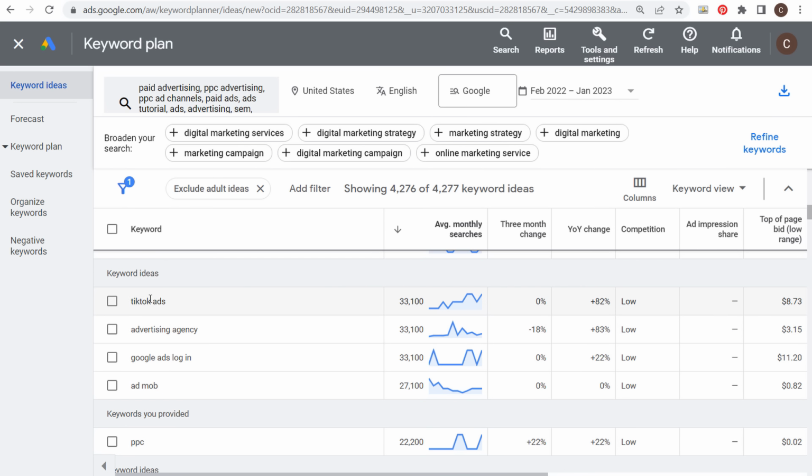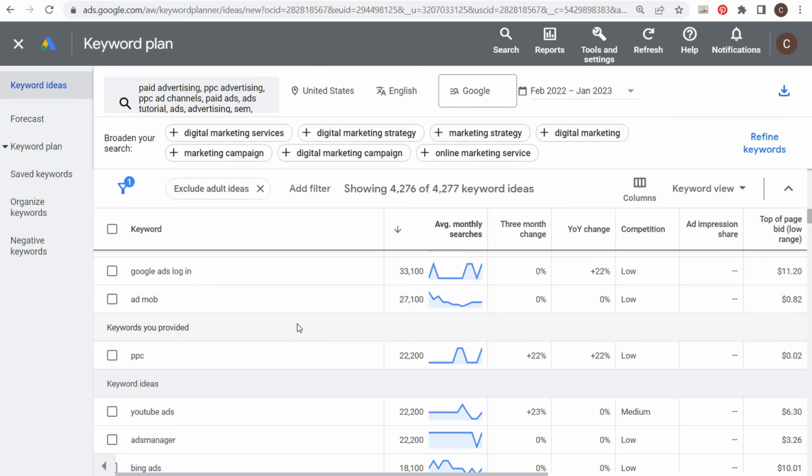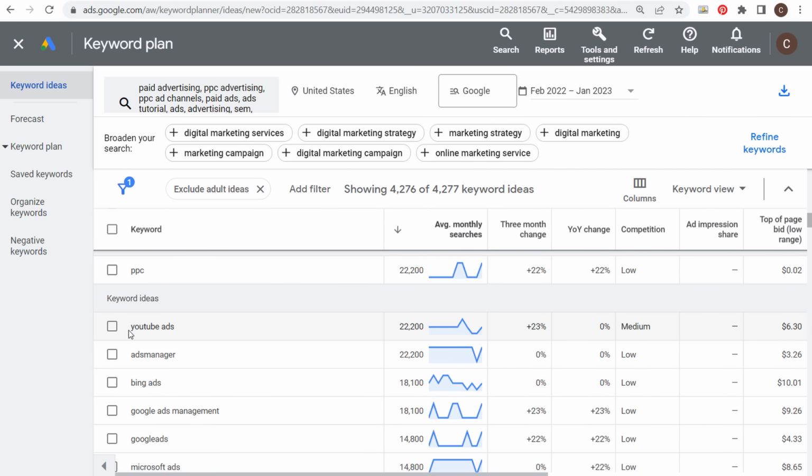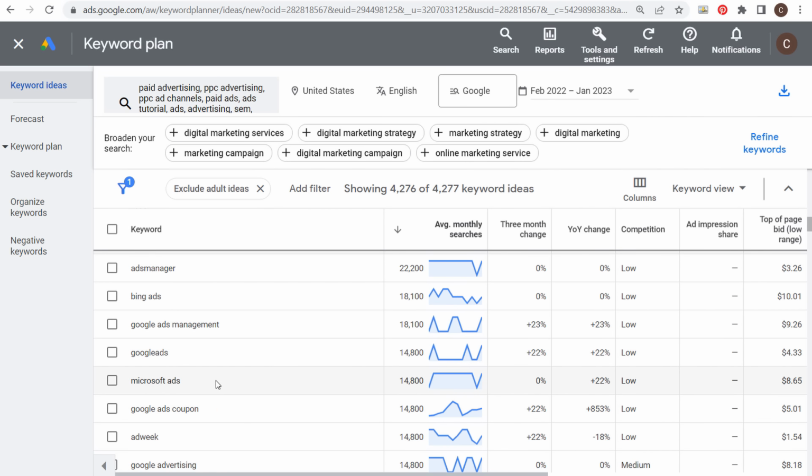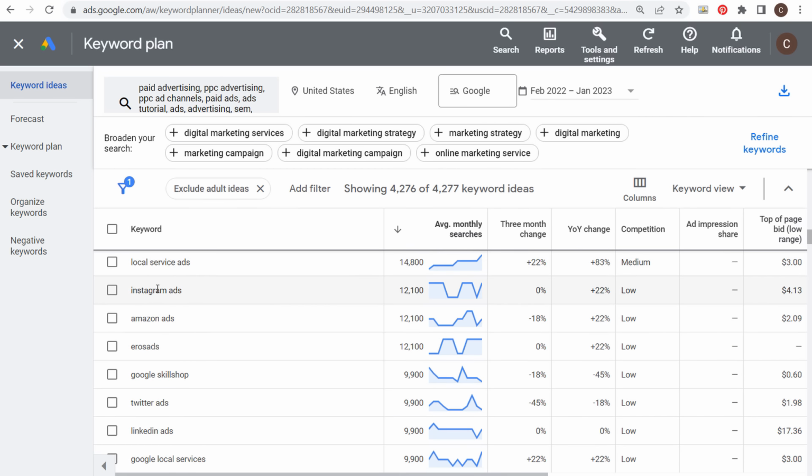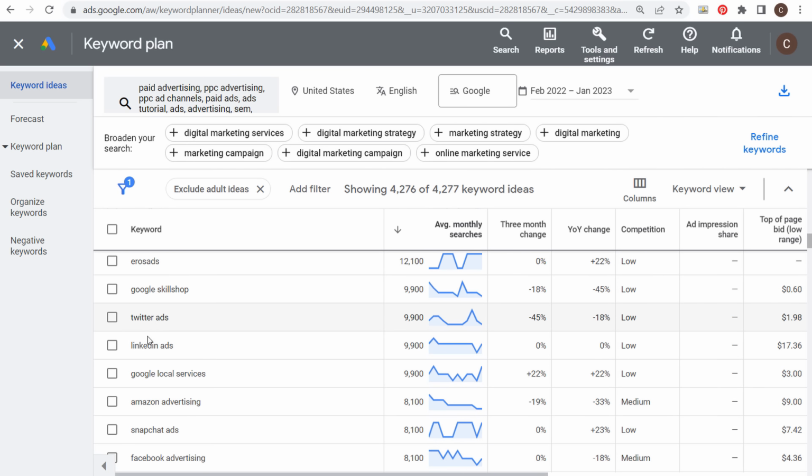So TikTok ads, obviously that's become very popular. If we keep coming down here, you're going to see a lot of different ideas: YouTube ads, Bing ads, Microsoft ads. Keep coming down, we see Instagram ads here, we have Twitter ads, and we have LinkedIn ads here. So this is kind of how I come up with some of these different keywords that I'm targeting within my own YouTube channel.